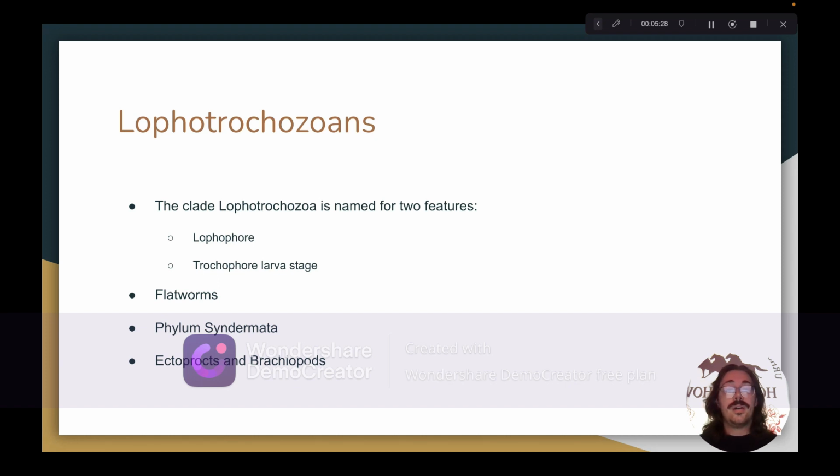The next group we're going to talk about are the Lophotrochozoans. The clade Lophotrochozoa is named for two features that are found in some of its members, but the clade is defined by similarities in molecular data. These two features for which Lophotrochozoa gets its name are the lophophore, which are a ring of tentacles that aid in feeding in some species, and a developmental trochophore larva stage that is part of the life cycles of some species of Lophotrochozoans. One group of Lophotrochozoans that we're going to talk about are the flatworms.